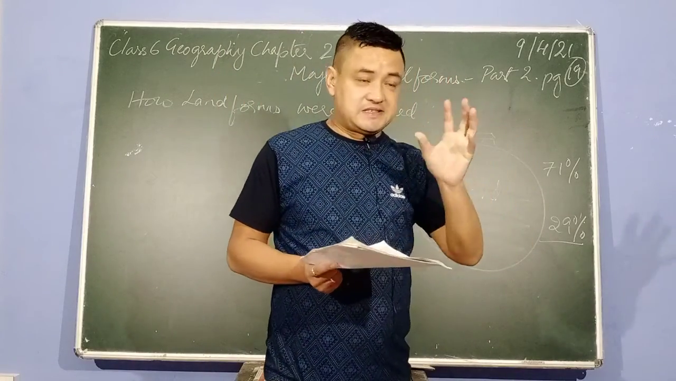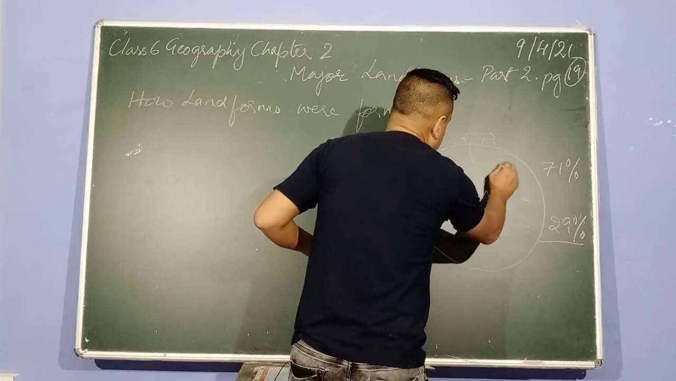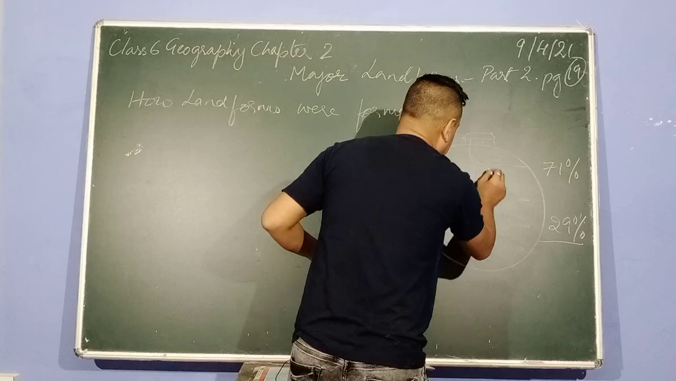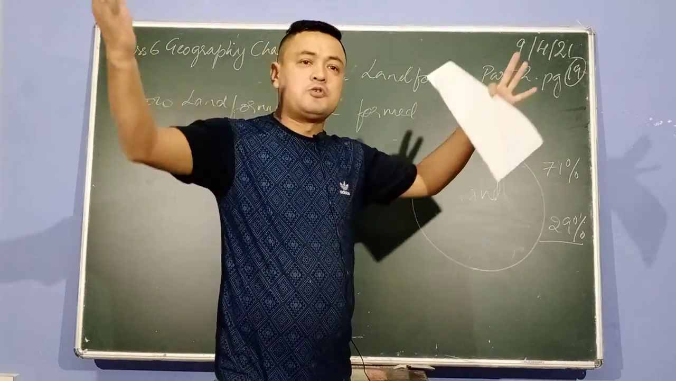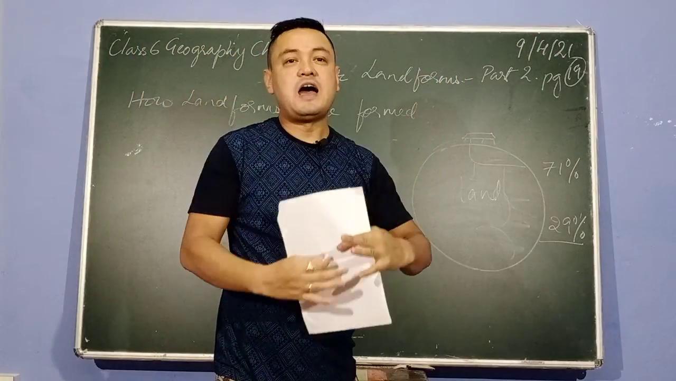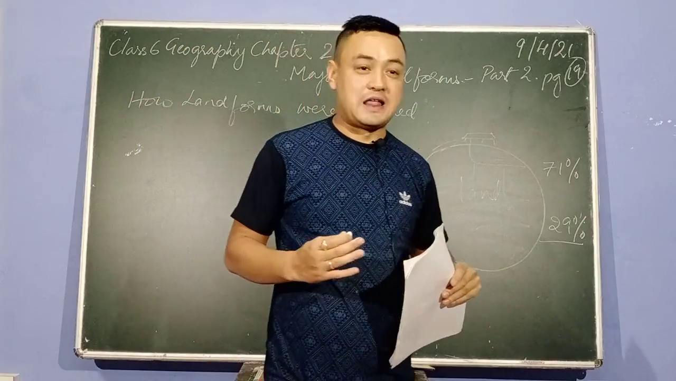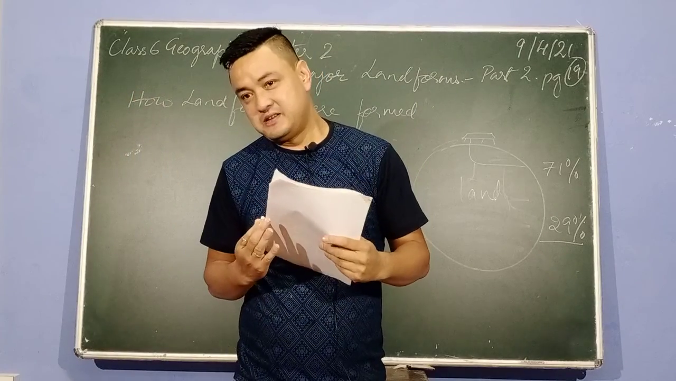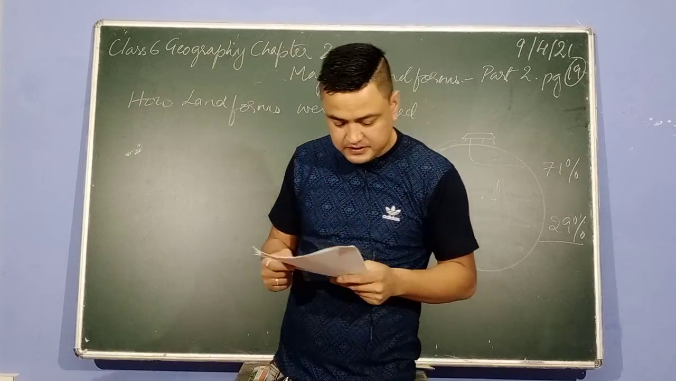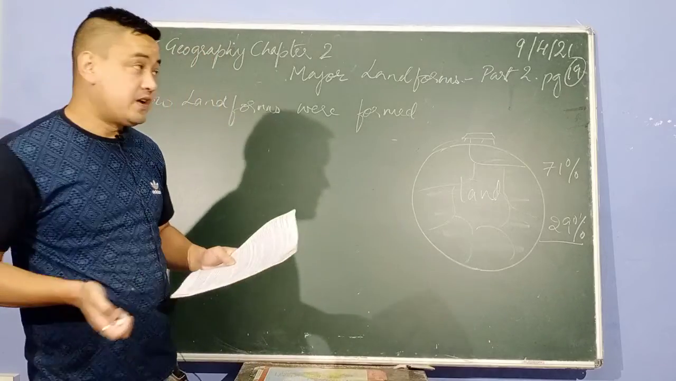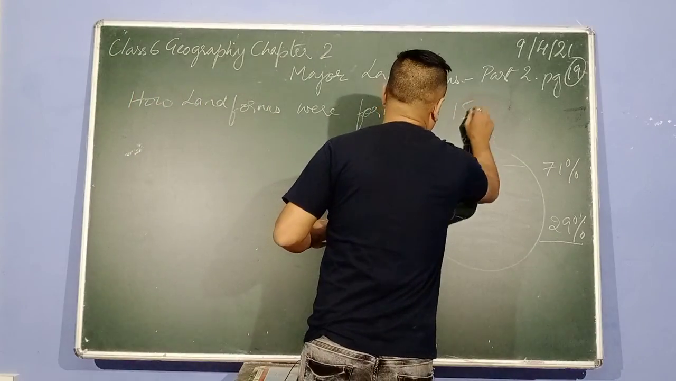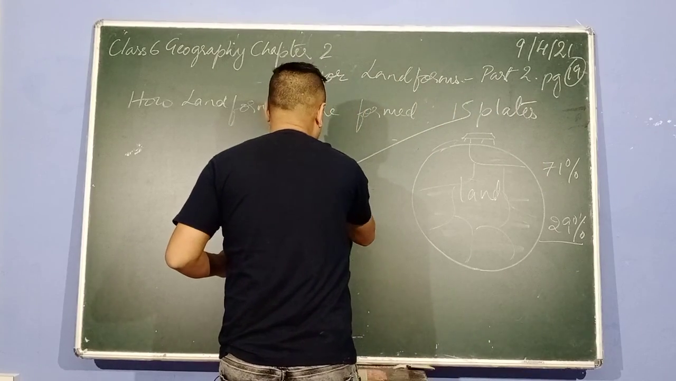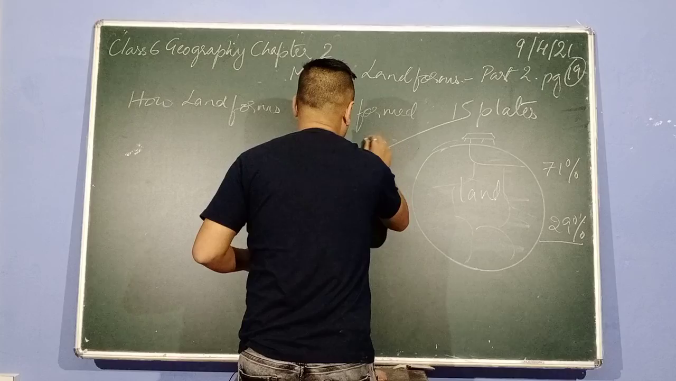So the land is divided into plates, like a football. It is divided into plates, which hold all the continents and all the water bodies together on the earth. There are around 15 plates, P-L-A-T-E-S, plates. And these plates are called what? Tectonic plates.